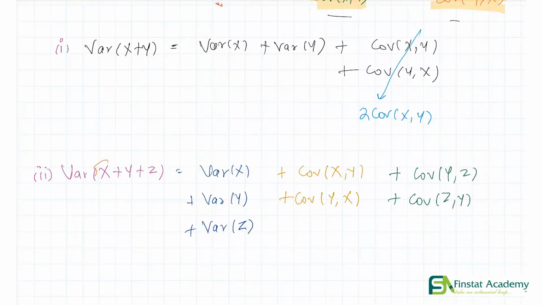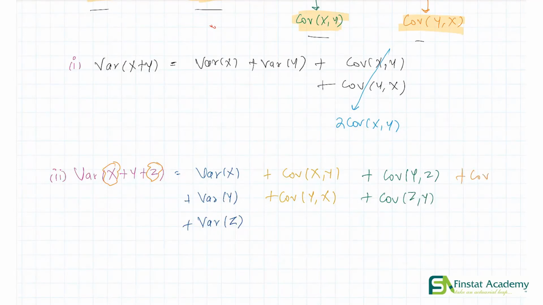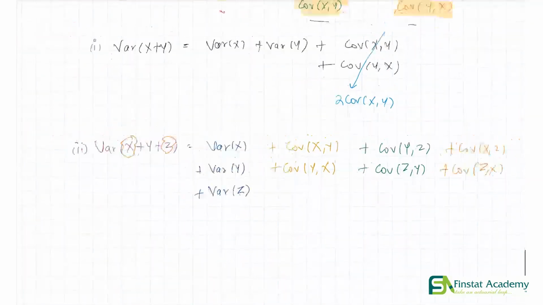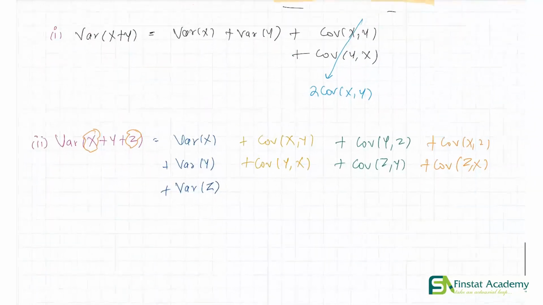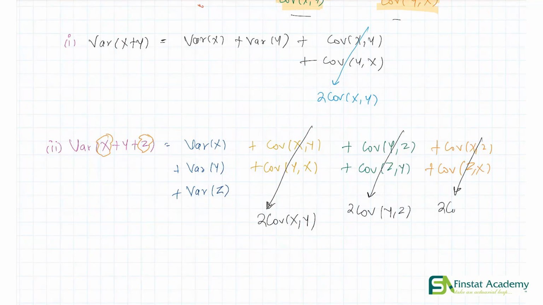So that is x and z, which will give us covariance xz, and the other way around, which is covariance zx. And if you want, you can simplify this a little further. So we know these 2 terms have the same value, so they become 2 times covariance xy. Again, these 2 terms become 2 times covariance yz, whereas these 2 terms become 2 times covariance xz.